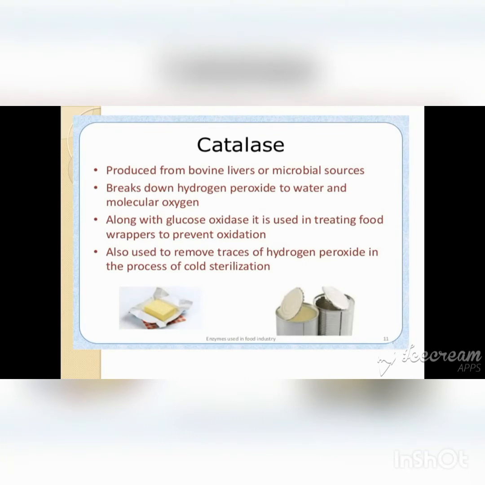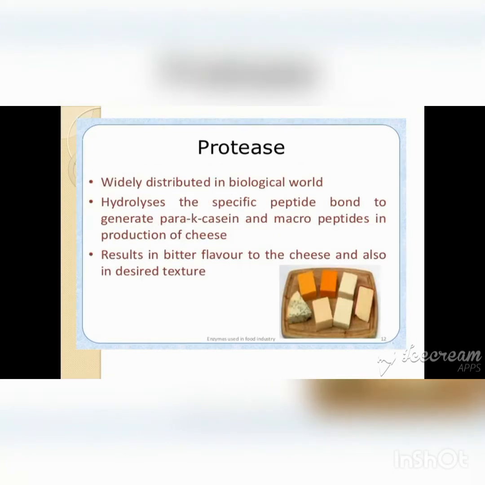Then protease. It is widely distributed in the biological world and it hydrolyzes the specific peptide bond to generate para-kappa-casein and macropeptides in the production of cheese.